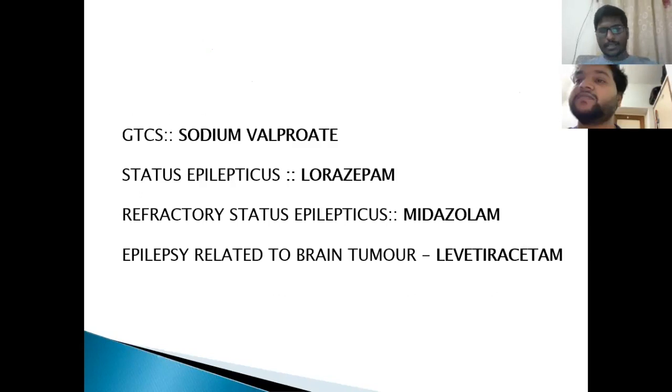There is another term called super refractory. Usually the seizures persist for more than 2 days, that is 48 hours. There you give the thiopentone. Okay. So the drug of choice in status is lorazepam. Refractory status is midazolam. And epilepsy related to the brain tumor, drug of choice is levetiracetam.